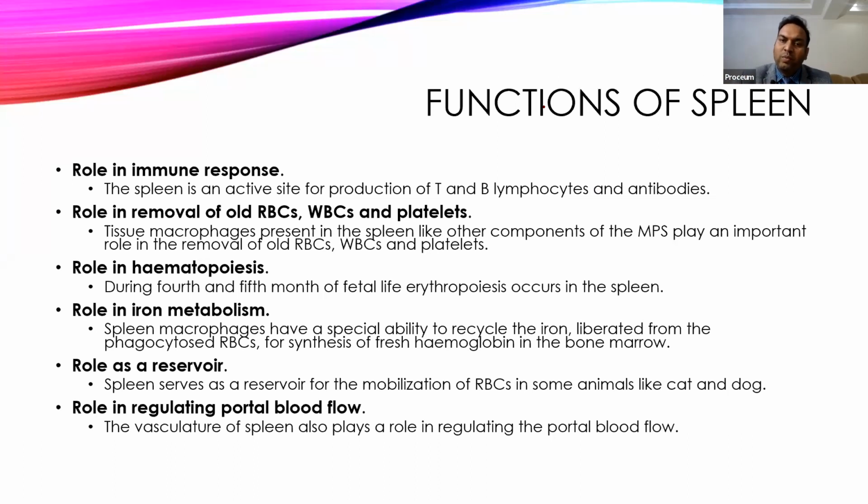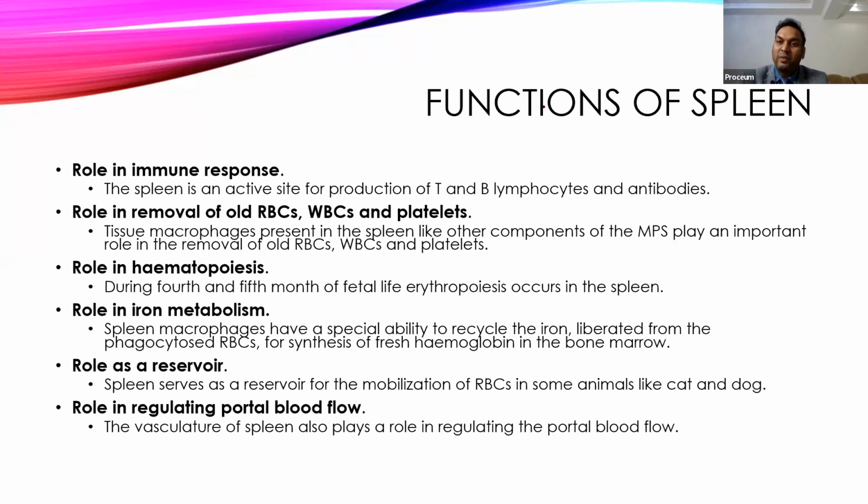So the spleen is able to activate the T lymphocytes and B lymphocytes, increase the production of T lymphocytes and B lymphocytes, and also increase the production of antibodies. Then it is one of the good filtering agents, or garbage disposal agents. Old RBCs, WBCs and platelets present in the blood will be filtered out and removed by the spleen. In intrauterine life the spleen also forms a site for hematopoiesis, and RBC, WBC and platelet production can be done at the level of the spleen.